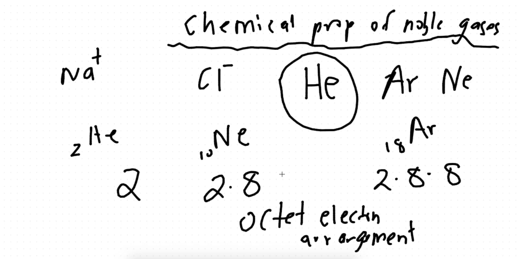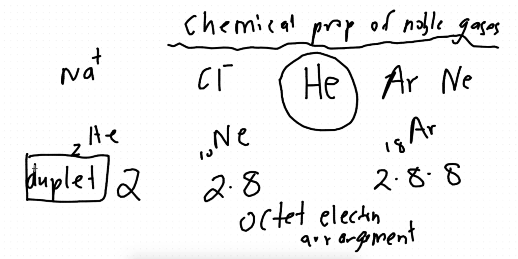Anything that has 2 electrons in the last shell is called duplet. Now guys, this word duplet is only for helium, and also hydrogen and lithium, I guess, but only remember duplet, which means 2, and it affects helium.